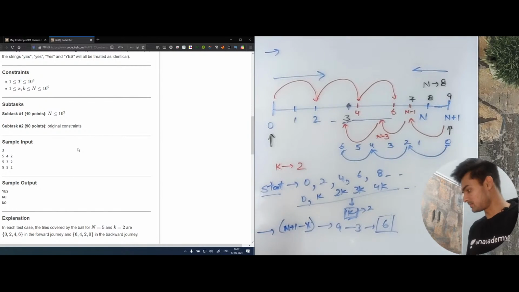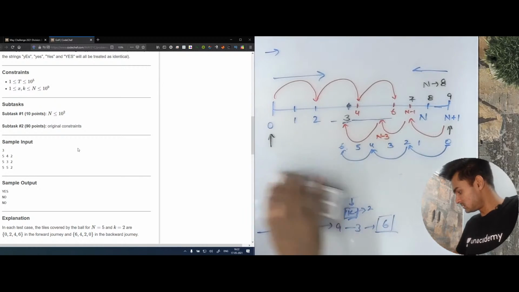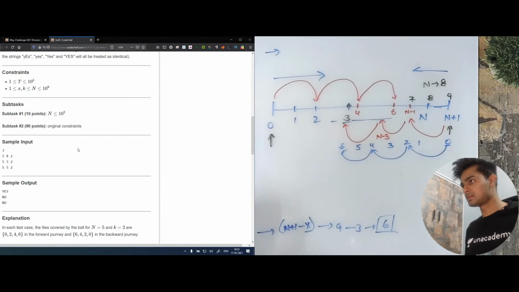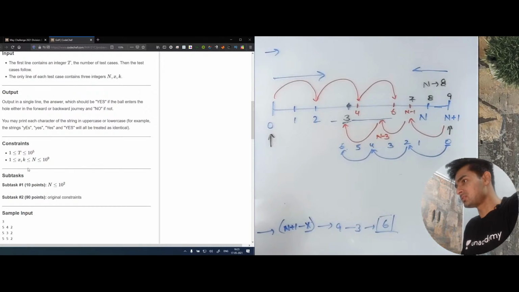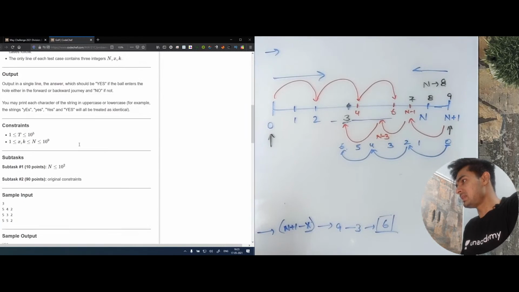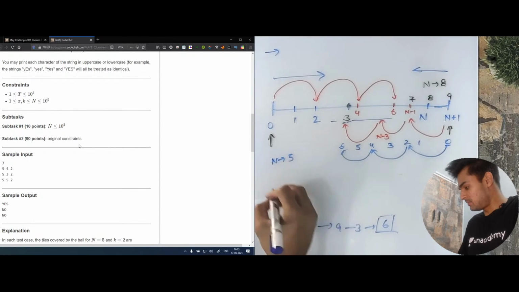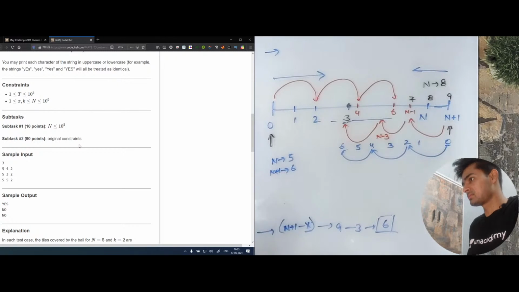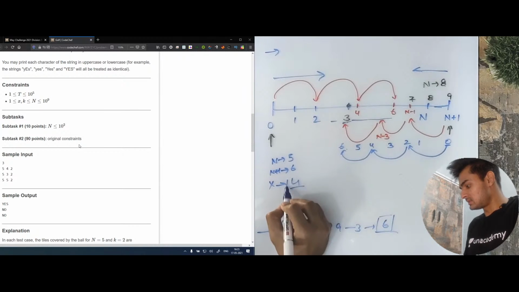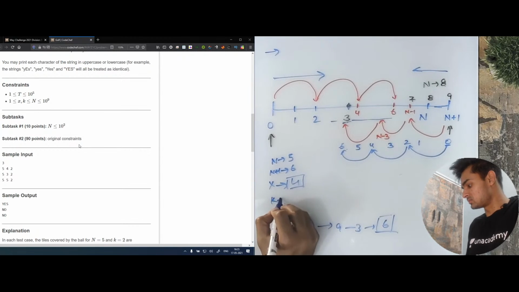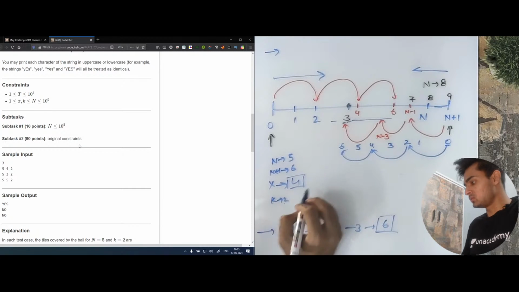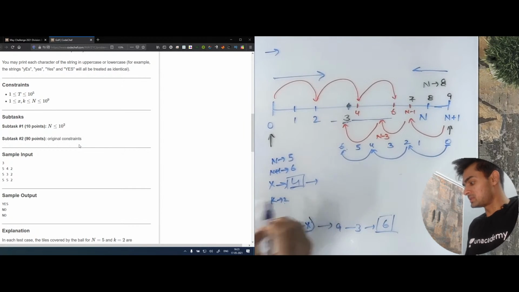Let me show you the examples as well. Let's look at the first example input. The inputs are n, x, and k. n is 5, that means n plus 1 is 6. Our x is 4. Now the starting distance is equal to x and k is 2. We know that 4 is divisible by 2, that means this point will be hit from the start only, and hence we have a yes.